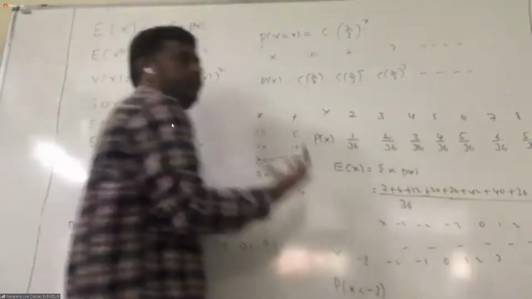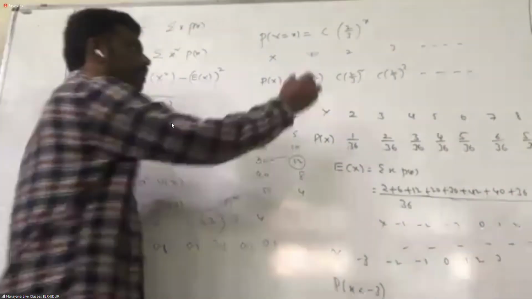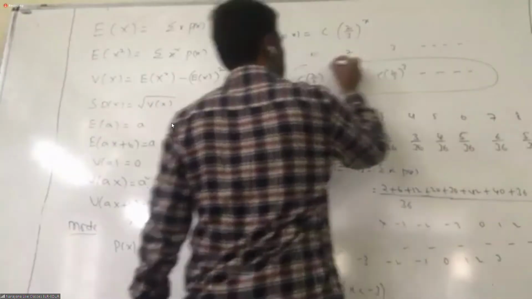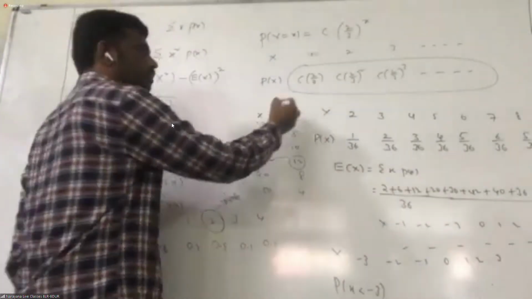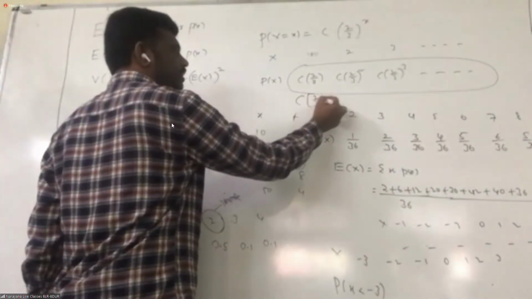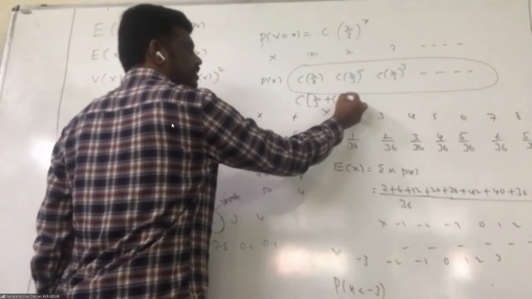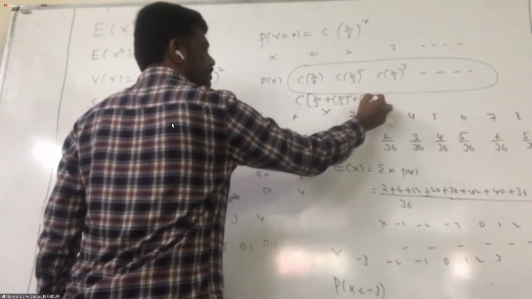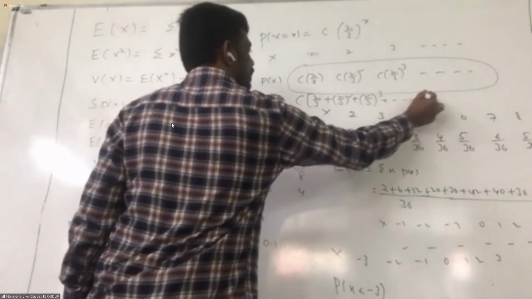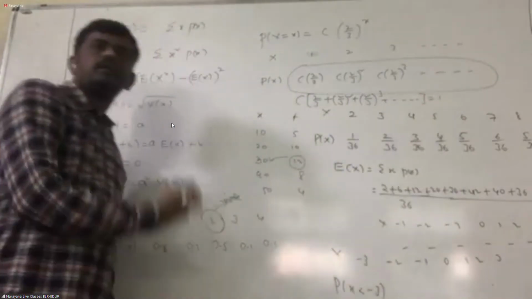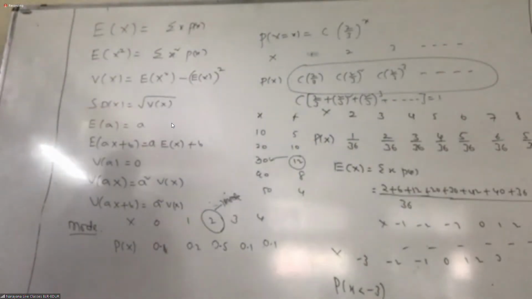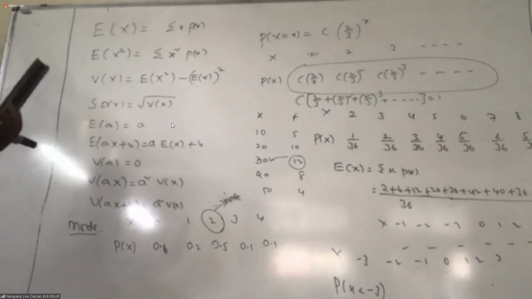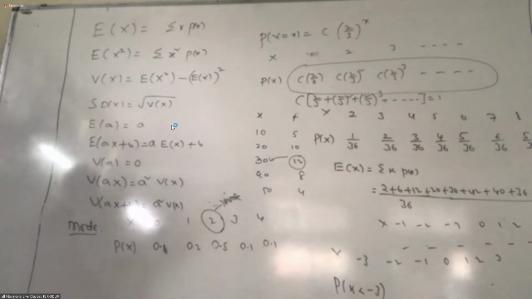Now, if it is a probability distribution, the sum of all these probabilities should be equal to 1, right? The sum equal to 1 means it is a geometric progression, a geometric progression of infinite terms, correct? Right, students? I can use a divided by 1 minus r and get the value of c, no? All of you understanding or not? That is the second question.